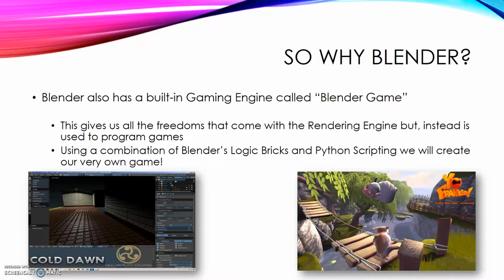Yo Frankie is a great example. It was also brought to us from the Blender Foundation. It has a huge community that all comes together to add levels to the game. So if you were to go online right now and look for Yo Frankie, you can actually create your very own level, program it in Blender, and then upload it back to the community. Community members can play it, and they can give you good feedback on how it plays, if there's things that should be added, or giving you more advice about maybe something else you should add to it.